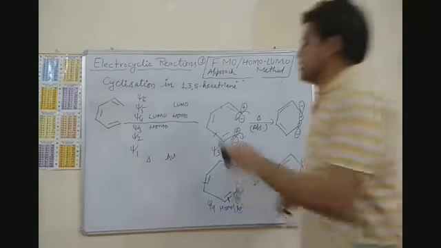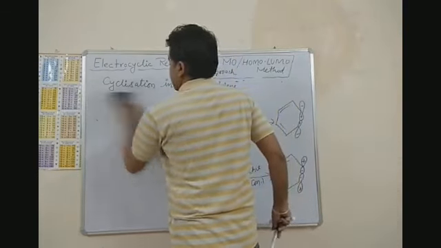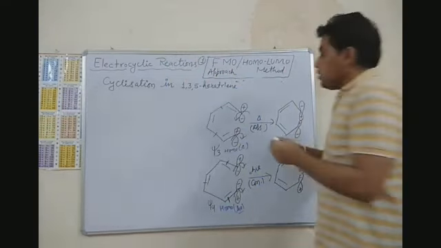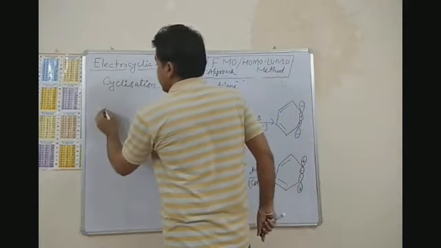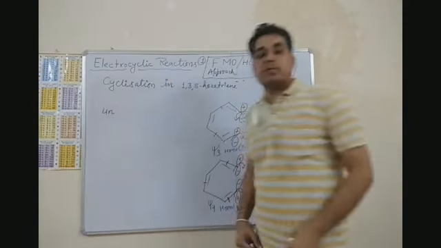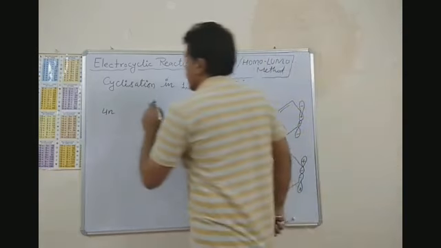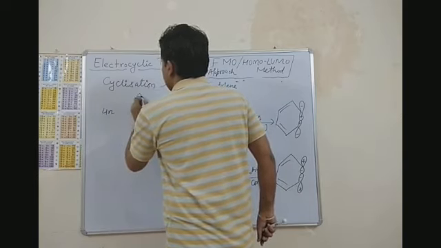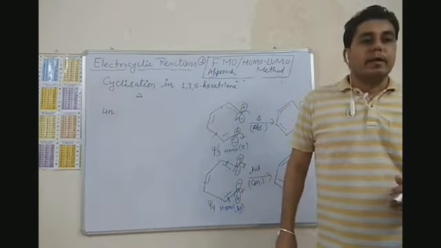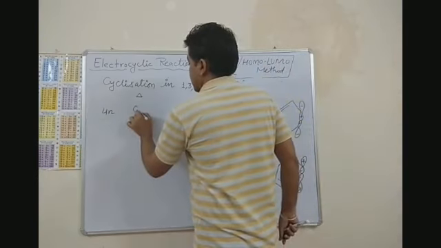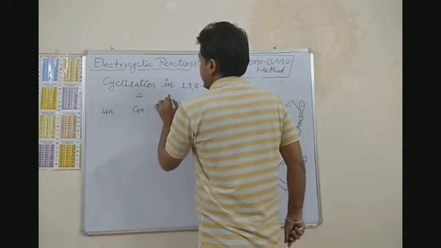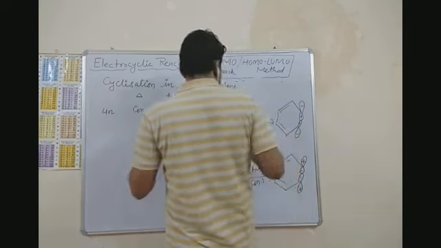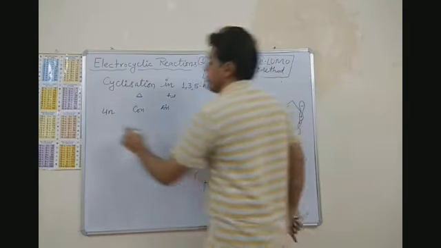So let me generalize here the rules for the ring closing process. In case of butadiene, how many electrons were there? 4 electrons. Okay, so in thermal condition, the rotation was conrotatory. Okay, and in photochemical condition, the rotation was disrotatory. And here I have the 4n plus 2 pi electron system.